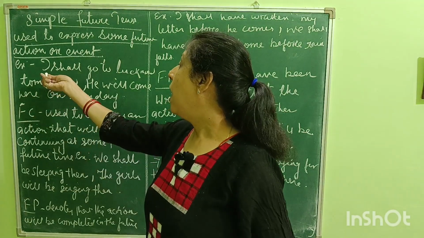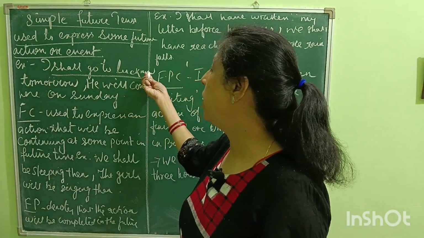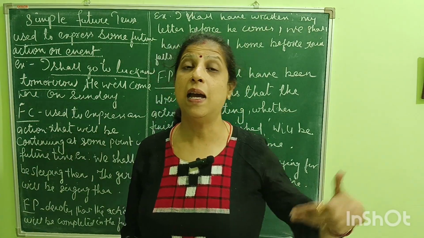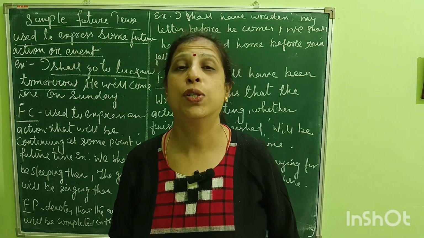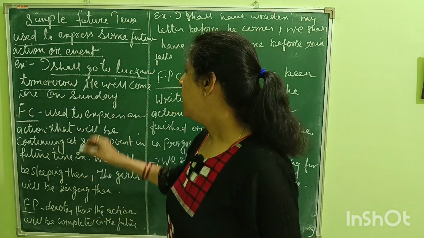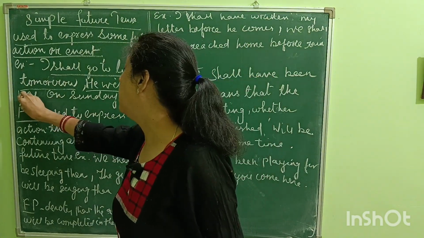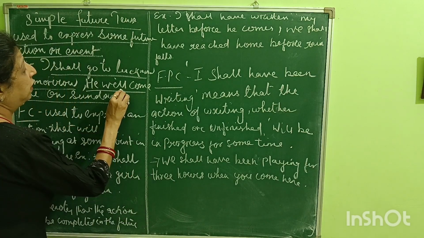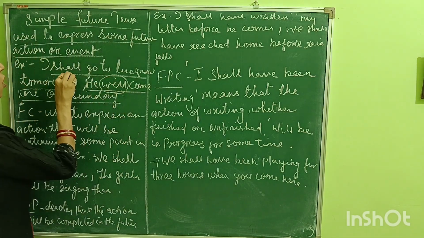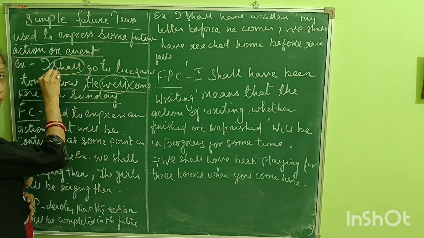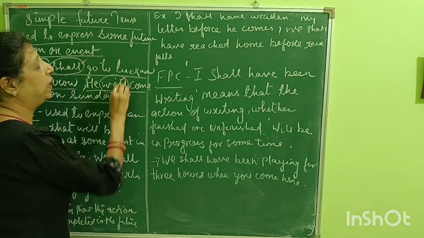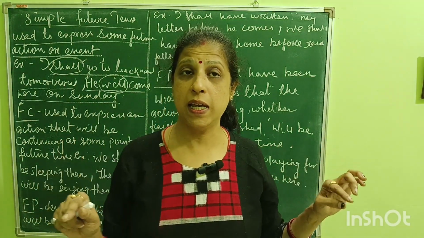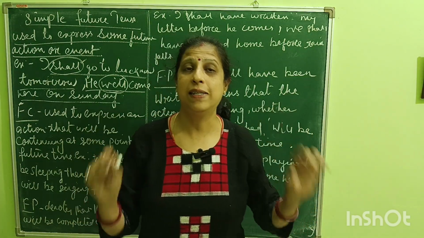For example, I shall go to Lucknow tomorrow. That means I am saying that I'll be going to Lucknow tomorrow. He will come here on Sunday. So what are we using? We are either using will or we are using shall. Shall or will are the two common words that we use in future tense.